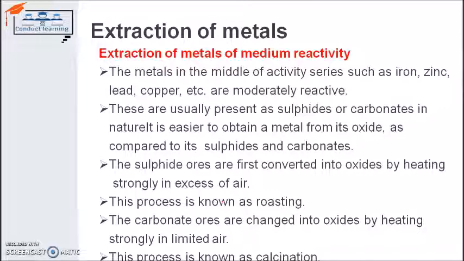On the other hand, if there is a carbonate ore and we have to convert that carbonate ore into the metal oxide form, then we have to treat it with strong heat in the presence of limited air, and this is known as calcination. So the only difference between roasting and calcination is that in both cases we are treating the ores with heat, but either with excess air or with limited air. And another difference is that roasting is for sulfide ore and calcination is for carbonate.